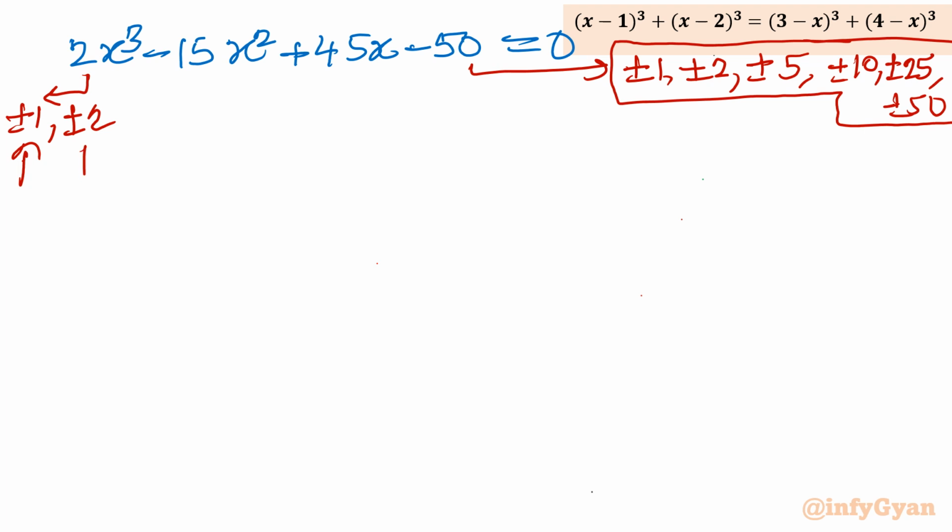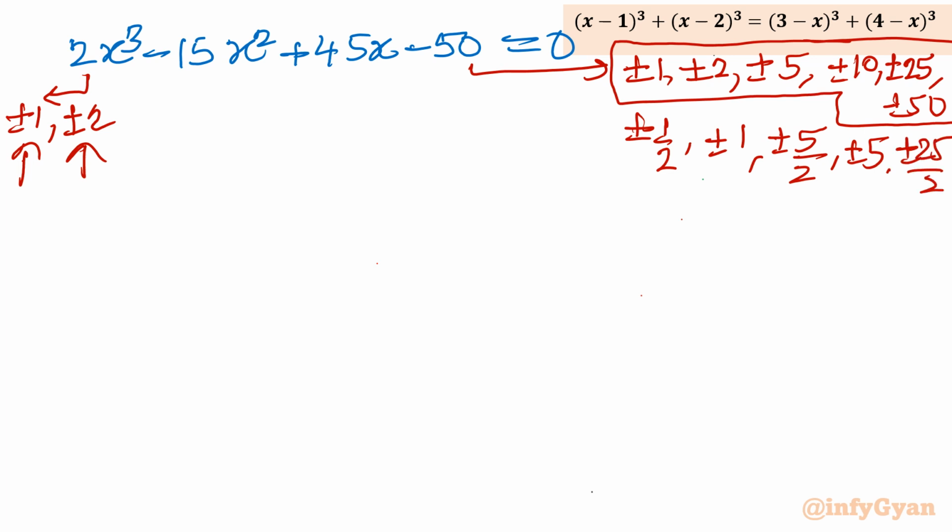And once you divide with plus minus 2, then you will have plus minus 1 over 2, plus minus 1, plus minus 5 over 2, plus minus 5. You have to consider the division ratio, and then plus minus 25 over 2, and then plus minus 25. So once you check these possible factors, you can check a few values.